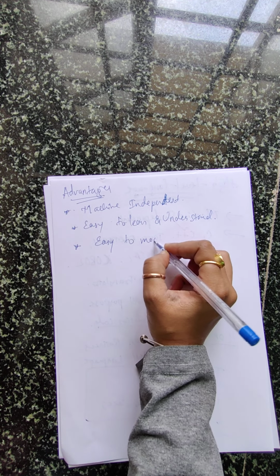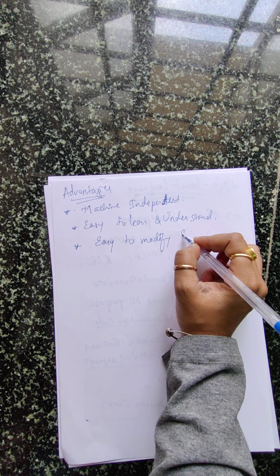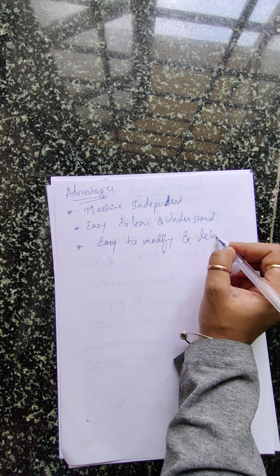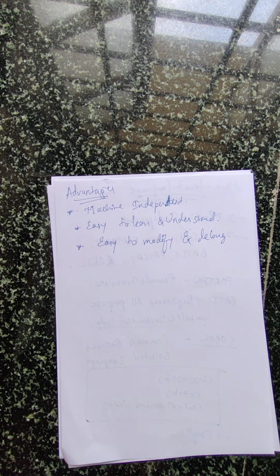Easy to modify and debug the program. So what do you mean by debug? I told you, modify means if you want to make any change in your code, that is very easy. In which line, at which point exactly, we can reach that point directly. It is not like machine code, where from the first bit we have to start reading and understanding.